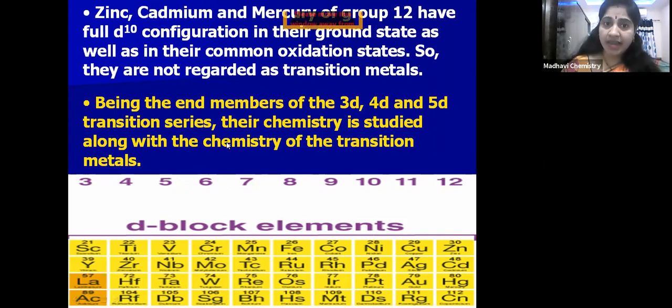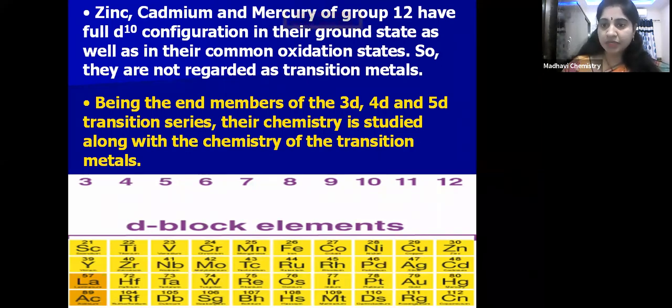end of these series, is it not? For the 3D series, zinc is the end element, for the 4D series, cadmium is the end element, and for the 5D series, mercury is the end element. So these are end members of the 3D, 4D and 5D transition series. That's why their chemistry is studied along with the transition metals.